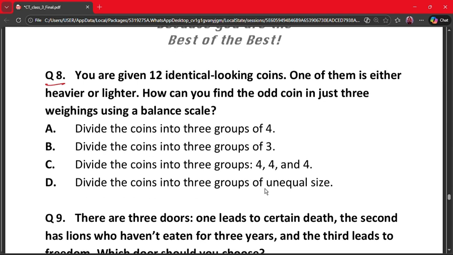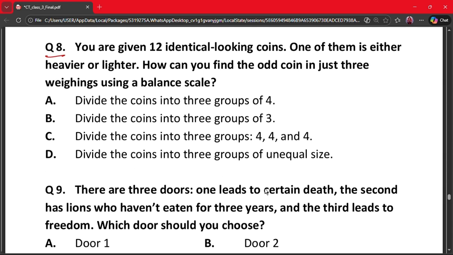Question 8. You are given 12 identical looking coins. One of them is either heavier or lighter. How can you find the odd coin in just 3 weighings using the balance scale? A. Divide the coins into 3 groups of 4. B. Divide the coins into 3 groups of 3. C. Divide the coins into 3 groups of 4. And D. Divide the coins into 3 groups of unequal sizes. So the correct answer is option B.